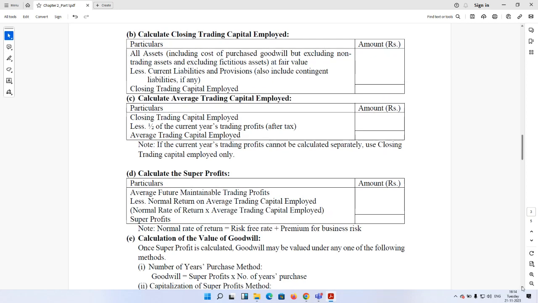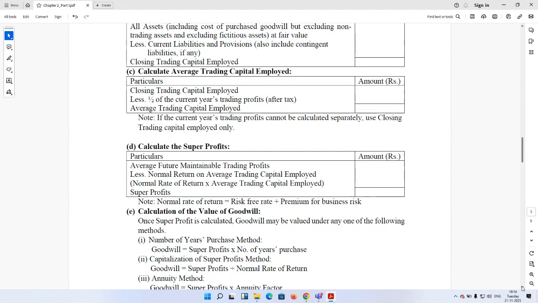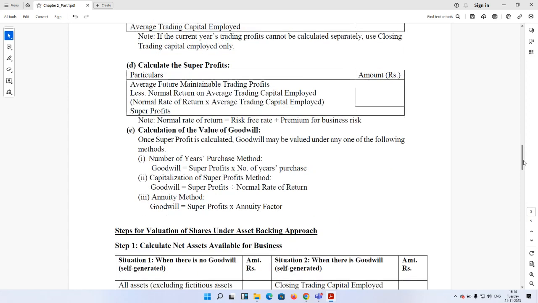Normal rate of return, which is normally given in the problem, is actually the combination of two parts. One is the risk-free rate, and the other is the premium for the business risk. That is for assuming the risk of the business, how much additional return I should get over and above the risk-free rate of return, which is available through different government securities. So together they give us the normal rate of return. With that normal rate of return, if we multiply the average trading capital employed, we will get the normal return on average trading capital employed. And the difference between average maintainable trading profit and normal return on average trading capital employed is the super earning capacity of the company.